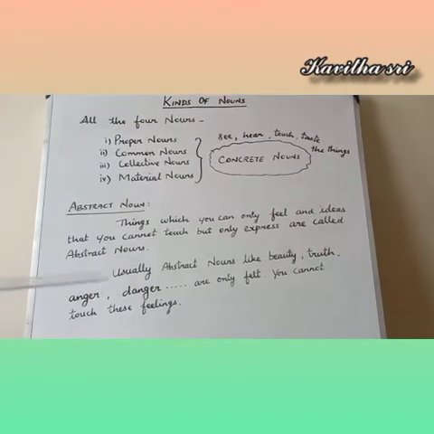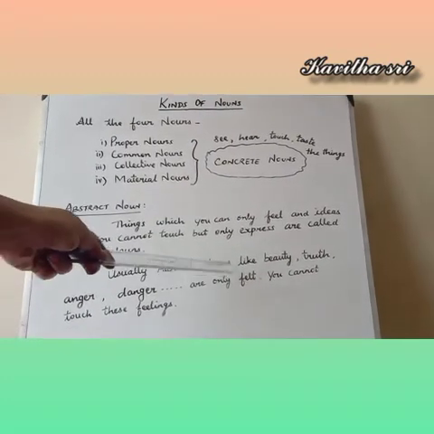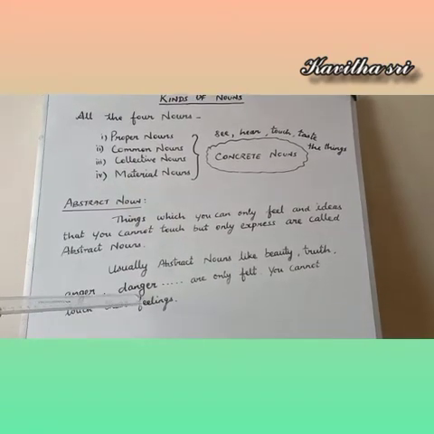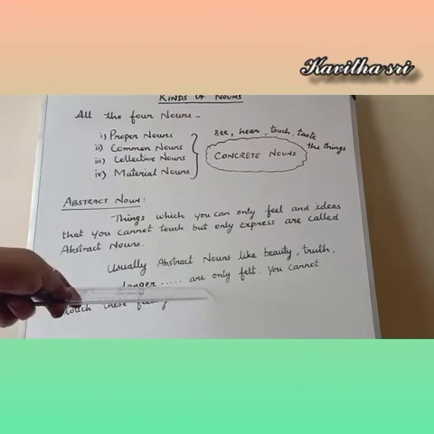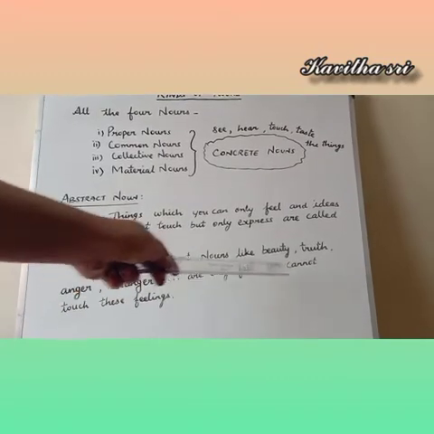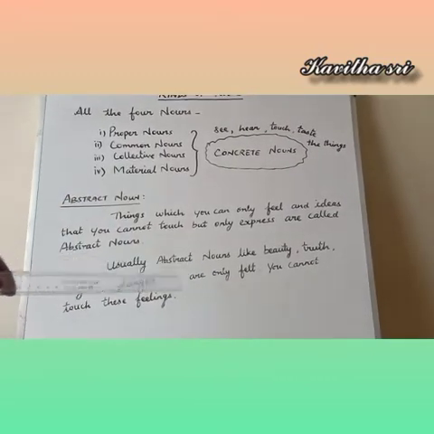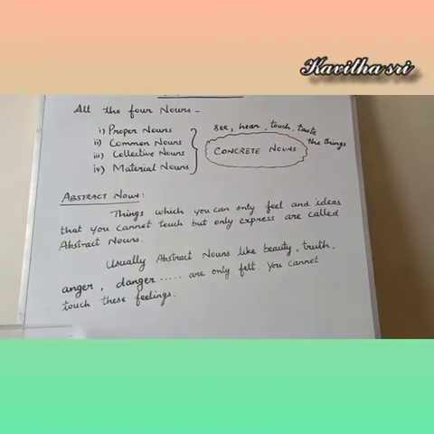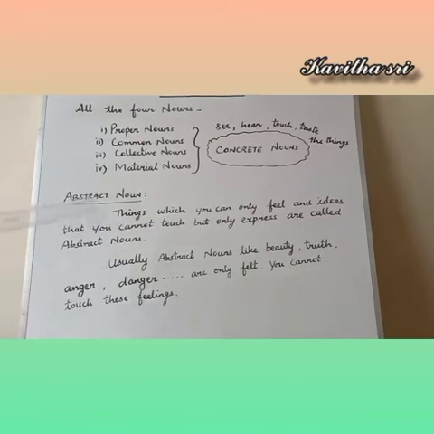Usually abstract nouns like beauty, truth, anger, danger, etc. are only felt. We are not able to see or touch these, isn't it? So you cannot touch these feelings. So we call this an abstract noun.